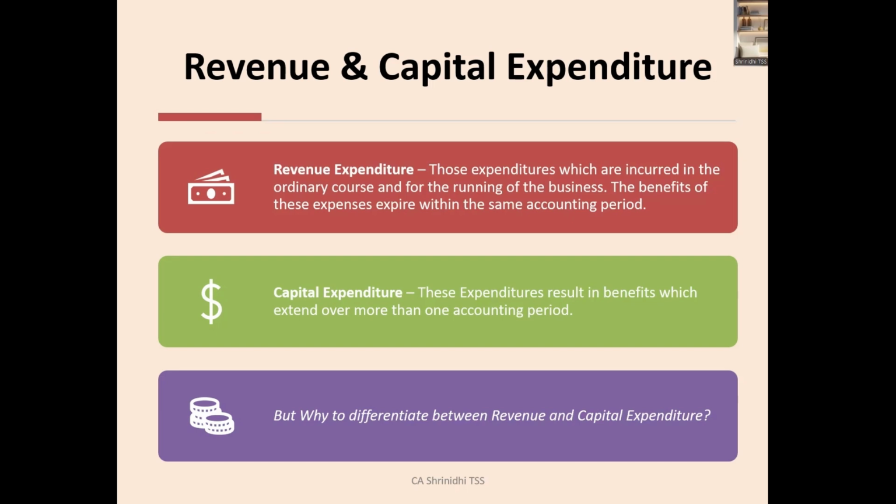Whereas capital expenditures are those the benefit of which extends for more than one financial year. Say I make an investment in a fixed asset, furniture, or in plant and machinery for my factory. I invest today in this financial year, but the machine is put to use for the next 10 years. I will generate revenue by use of this machinery for the next 10 years, which means this is a capital expenditure, because the benefit from that machinery is obtained till the life of the asset.